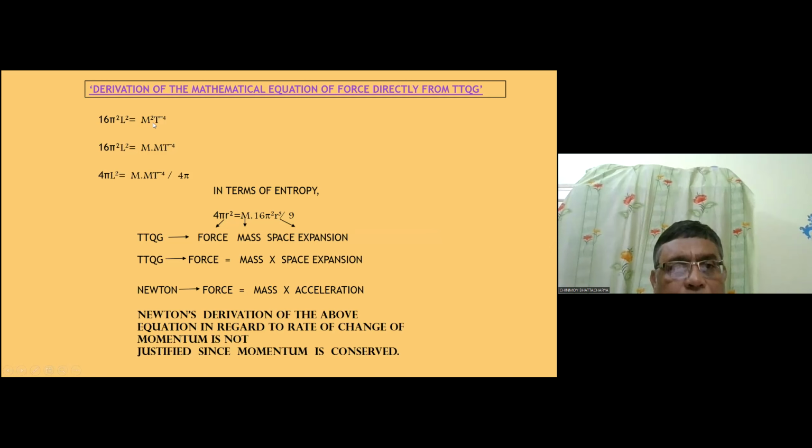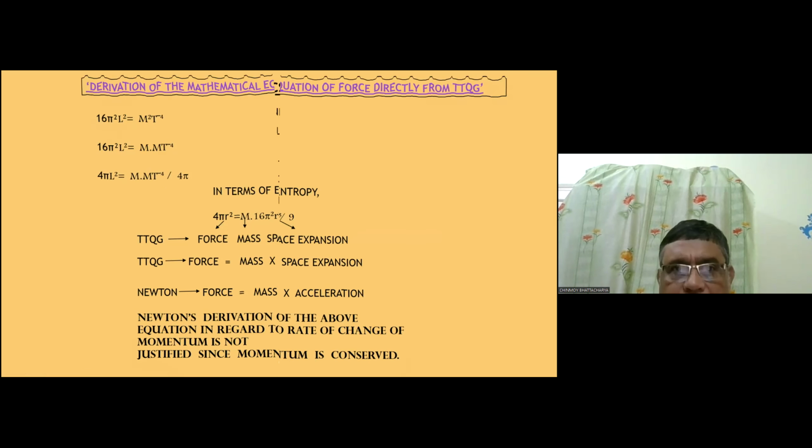Now from our equation m t to the power minus 2 is equal to 4 pi L, we derive force is equal to mass into acceleration in 2 or 3 steps. Very easy. Now what did Newton tell? He said force is directly proportional to the rate of change of momentum, and he derived the equation from there. But our objection is there. He tells that momentum is a conserved quantity, so where does the question of rate of change of momentum come from? The way TTQG has derived it, force is equal to mass into space expansion, that is the right derivation.